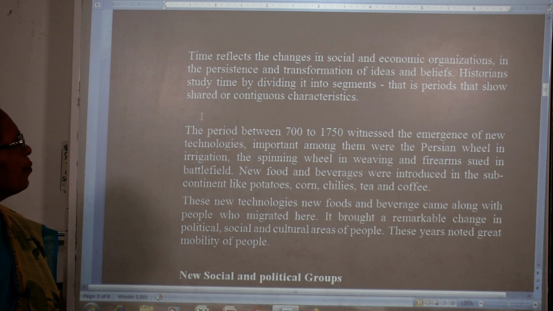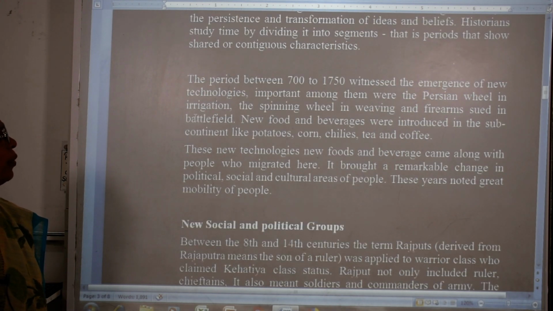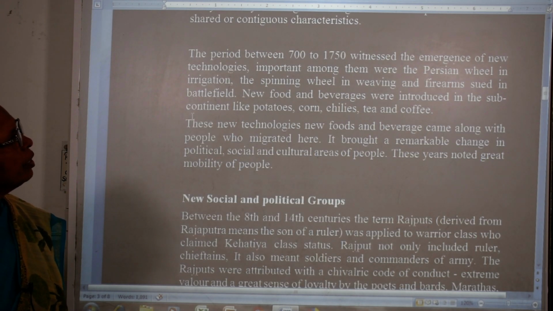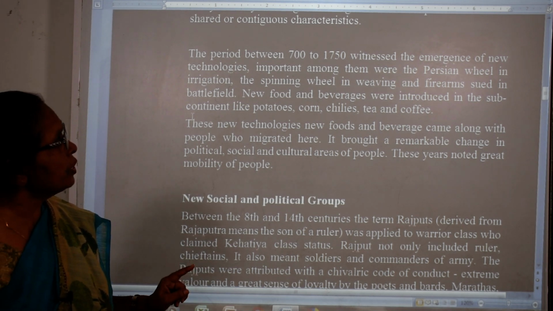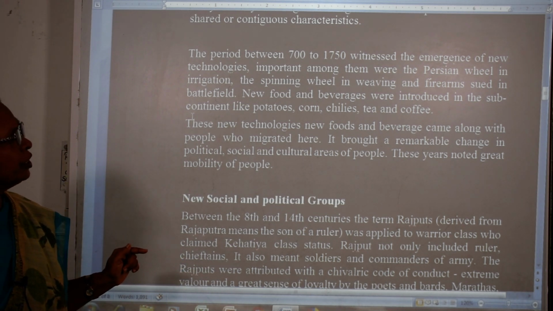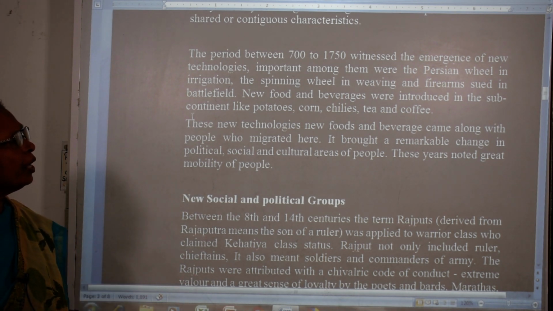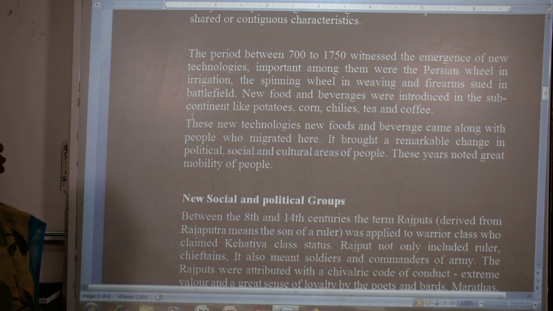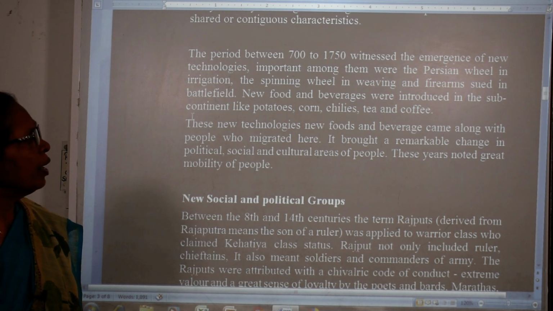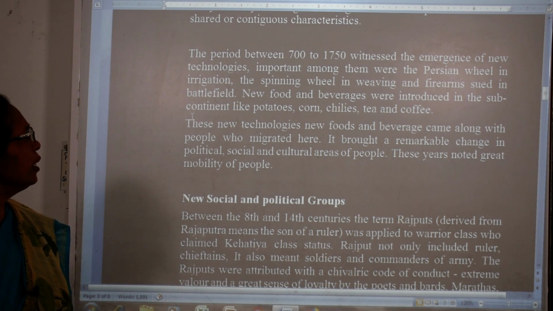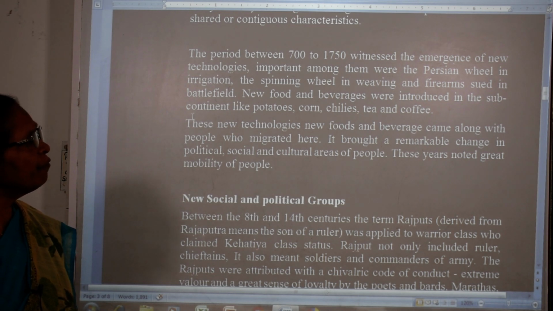Historians study time by dividing it into periods that share continuous characteristics. The period between 1700 and 1750 witnessed the emergence of new technology, important among them the Persian wheel for irrigation, the spinning wheel in weaving, and firearms in the battlefield.